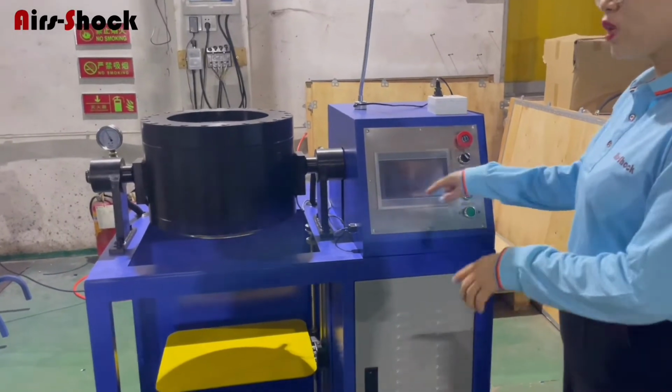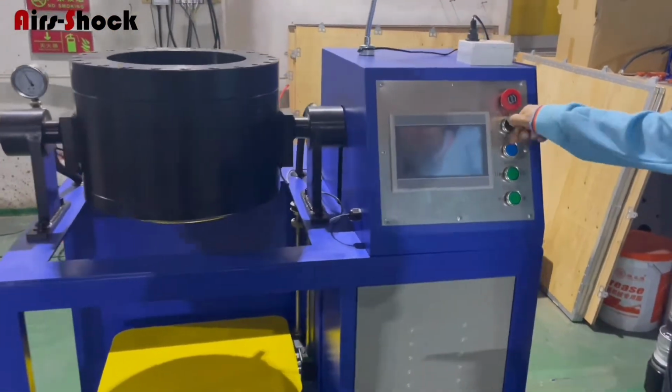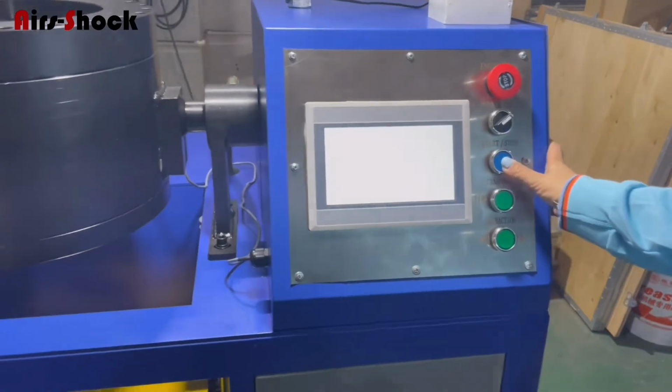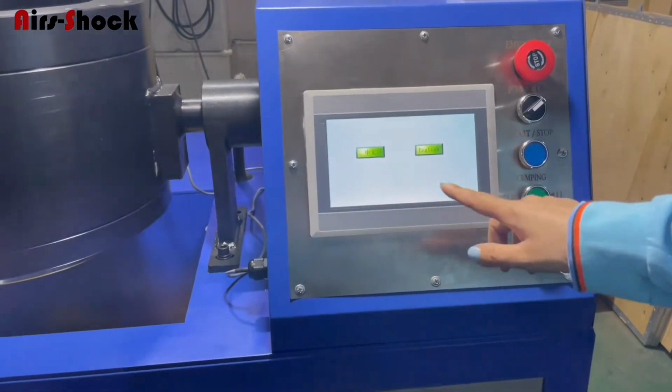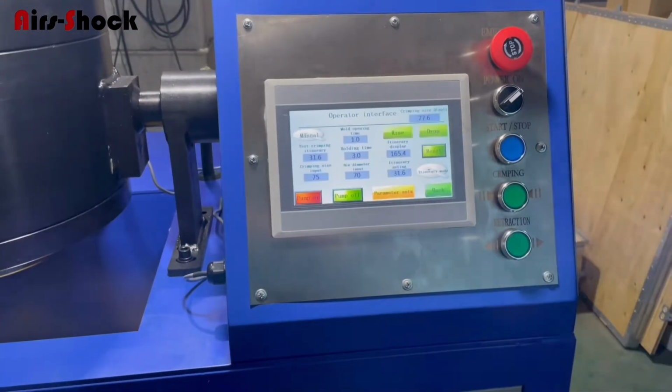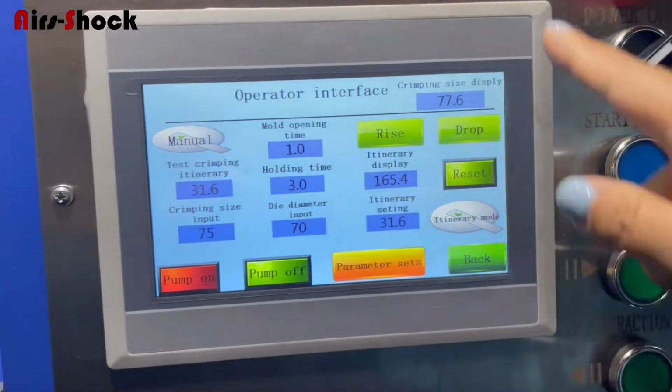Okay, now we go inside to the touch screen. Power. Start. Okay, this is Chinese and English. Okay, we go inside. Now, here it is the operation interface.